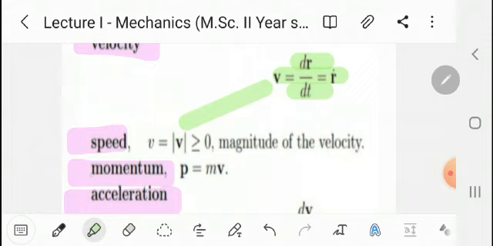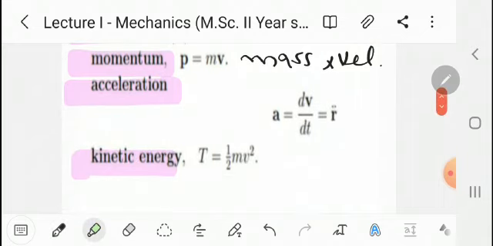We know momentum is denoted by p, and the definition is mass into velocity. And we know the next definition, that is acceleration, the rate of change of velocity, that is a equal to dv by dt, or by using the definition of velocity, dr by dt. Therefore, we can write here a equal to r double dot.